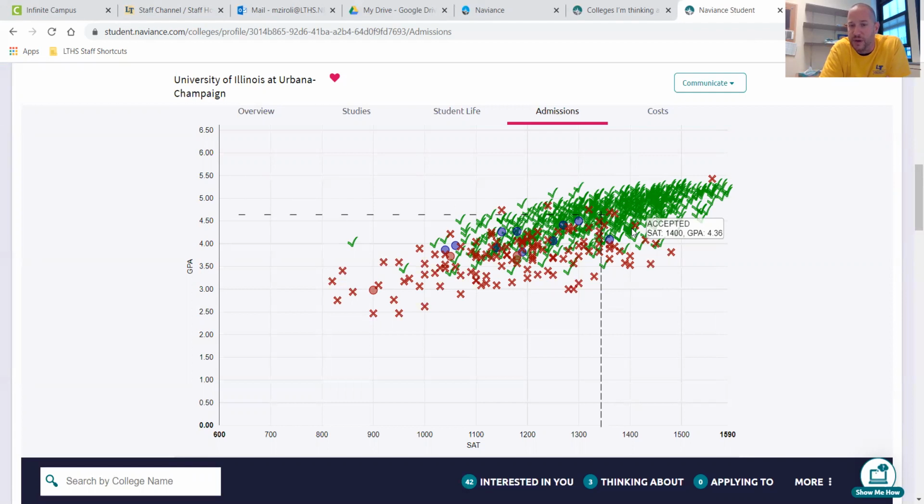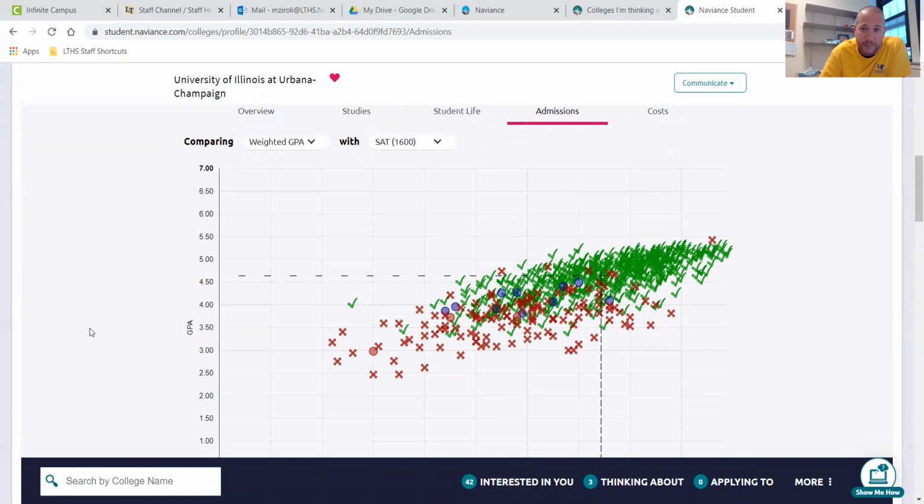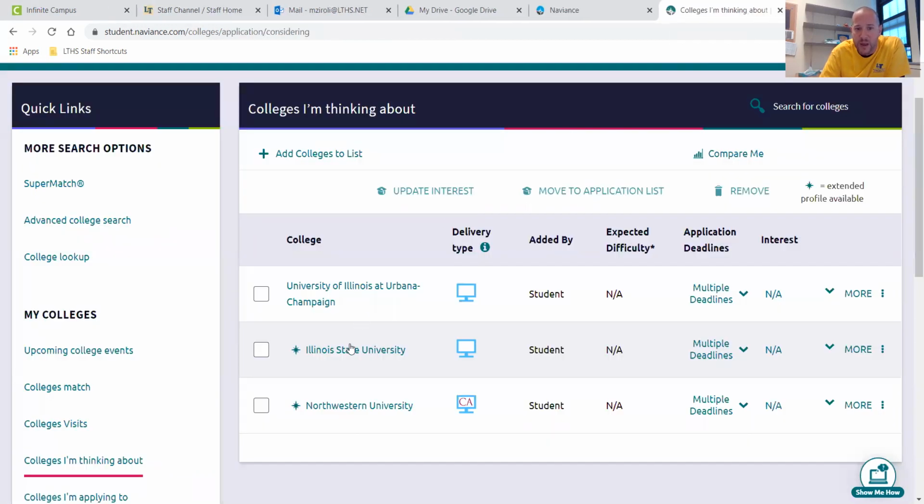Another thing to remember about U of I in particular is that many students are not just applying for general admission, but applying to a particular school within a school. So some programs are more difficult to get into than others at the U of I. In general, this gives you a good idea of where you're at and roughly your chances on any given year of getting in. Now, it's not a make or break, a guideline to use in determining how difficult it may be to gain admission.